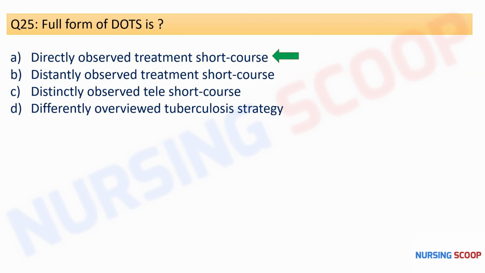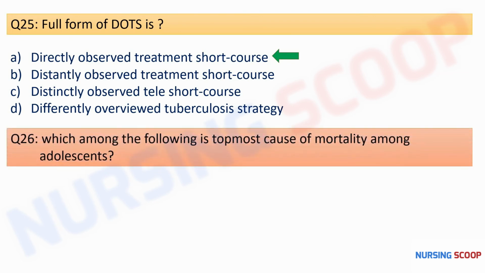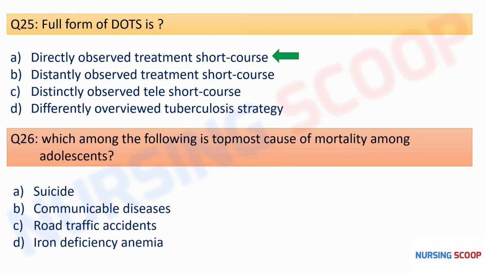So with this, moving to our next question, which among the following is the topmost cause of mortality among adolescents? And here are the options: suicide, communicable diseases, road traffic accidents, or iron deficiency anemia. So the correct option is option C, that is the road traffic accidents are the topmost cause of mortality among the adolescents.